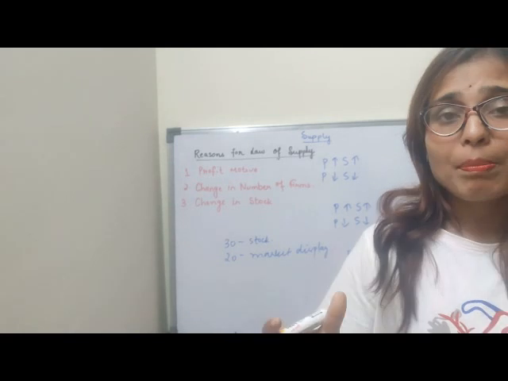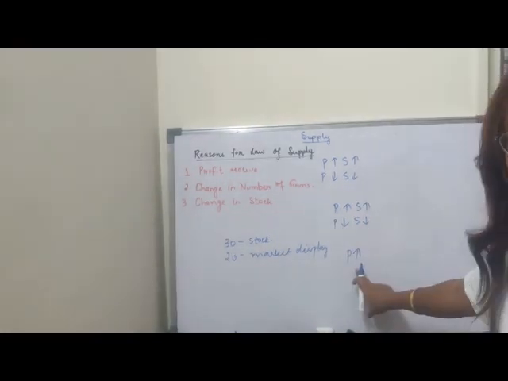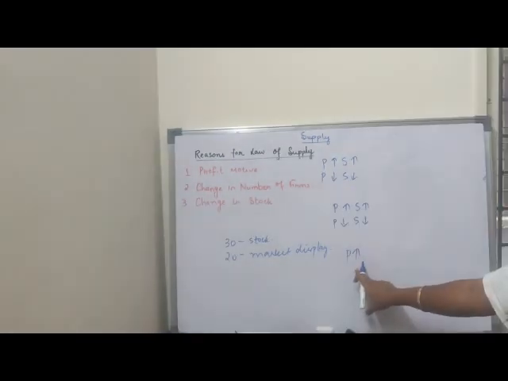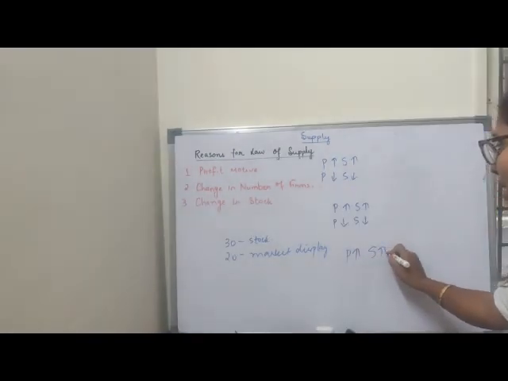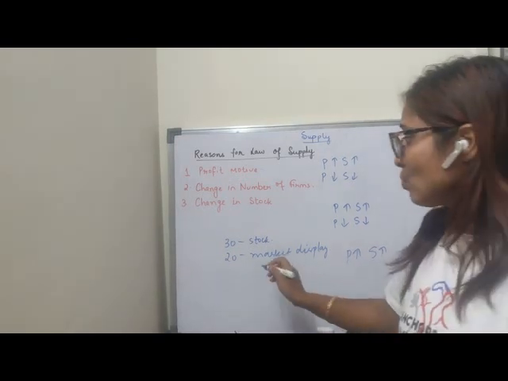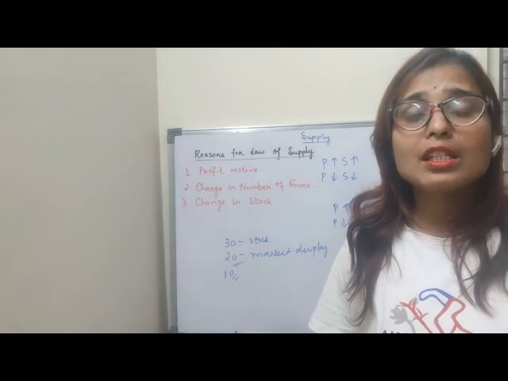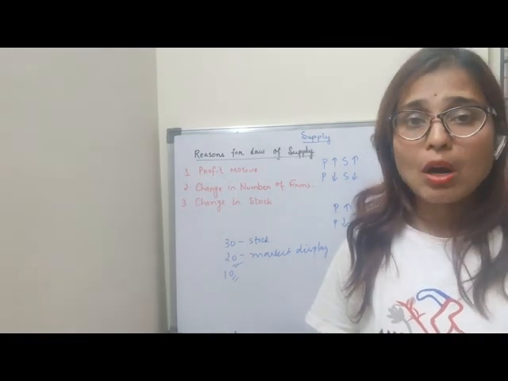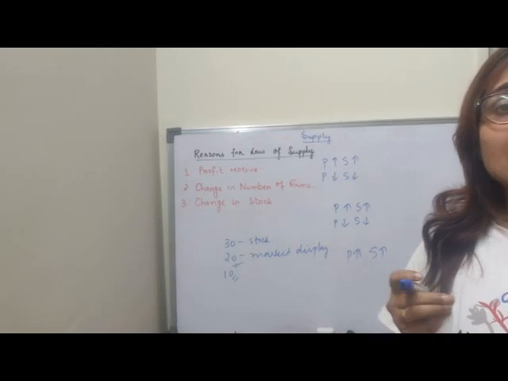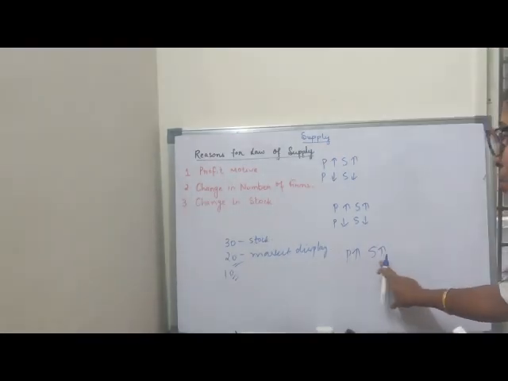I will release more supply of the marker pen. Why? Because price is high, and when price is high, profit of the producer is high, so supply will also be high. That means 20 he has sold, and the remaining 10 he also brings from the warehouse and sells. Why will he sell? Because the price is high, so profit of the producer will also be high, so he will supply more.